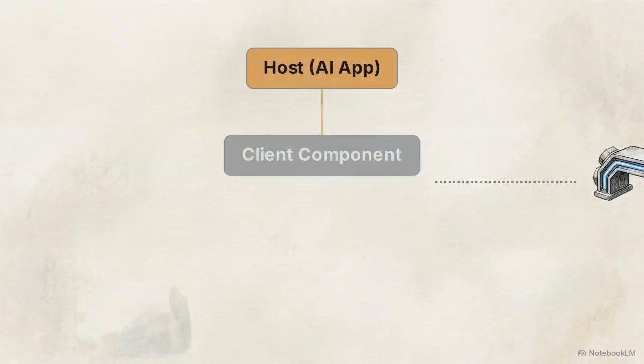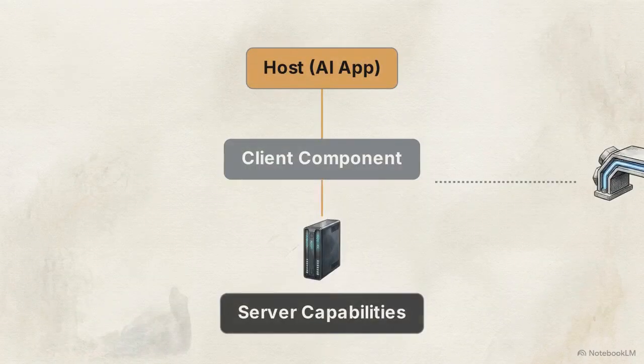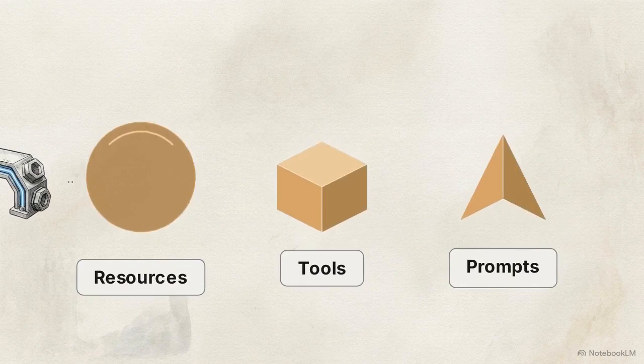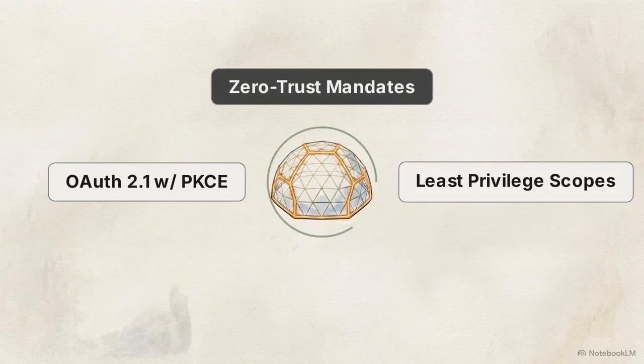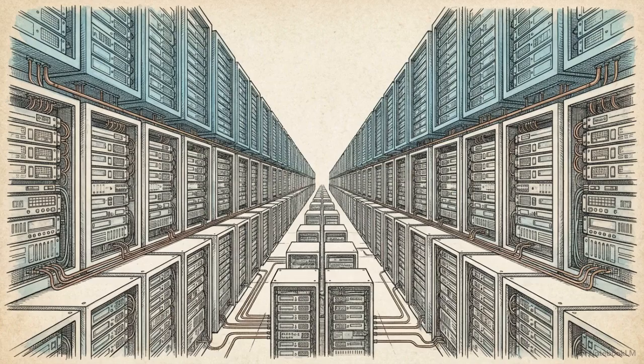To deploy this effectively, we need to deconstruct the core architecture, examine the implementation primitives, and map out the zero-trust security mandates required for production environments. Transitioning to the MCP standard provides a stable framework for scaling AI infrastructure, moving away from the high-maintenance cycle of